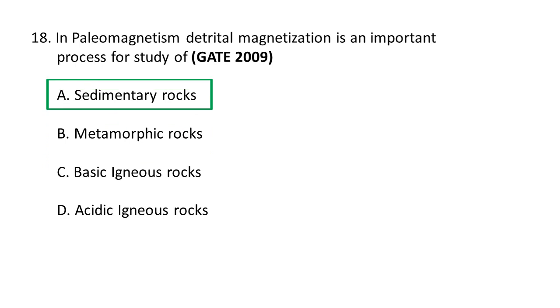In paleomagnetism, digital magnetization is a crucial process. This is mainly for studying the sedimentary rocks because it allows scientists to analyze the Earth's magnetic field at the time of the sediment deposition by studying the alignment of the tiny magnetic particles within the sediment, and essentially they act like a fossil compass recording the magnetic field direction when the rock was formed. So that's why in paleomagnetism, digital magnetization is an important process for the study of sedimentary rocks. A is the correct option.